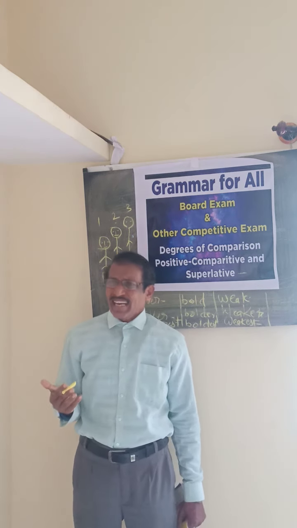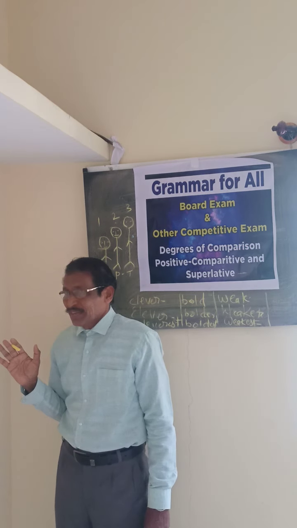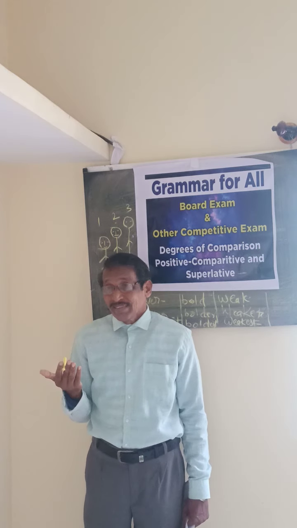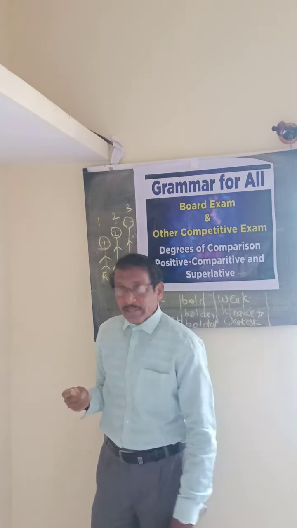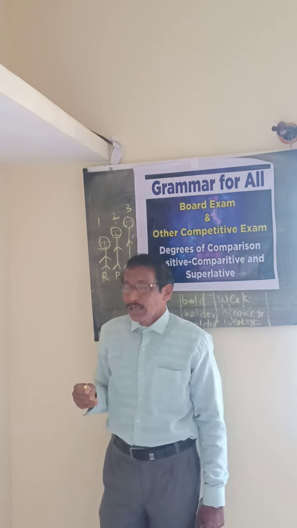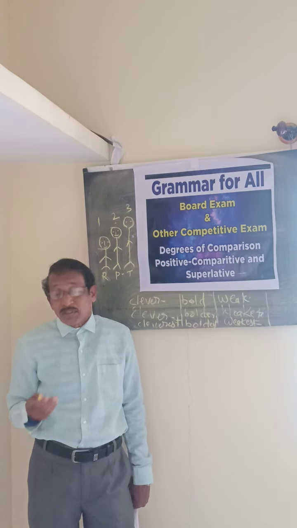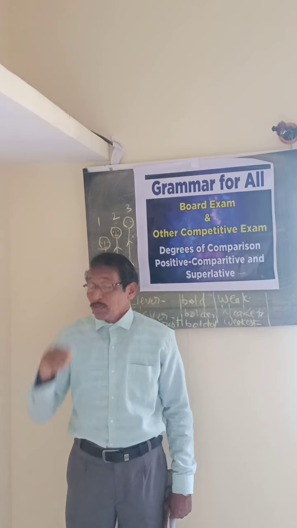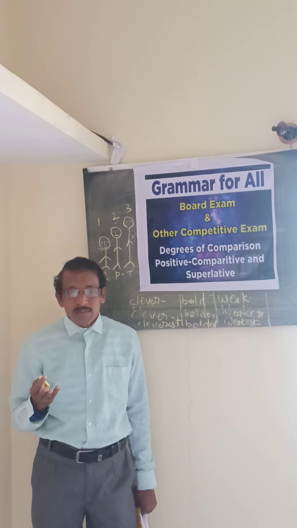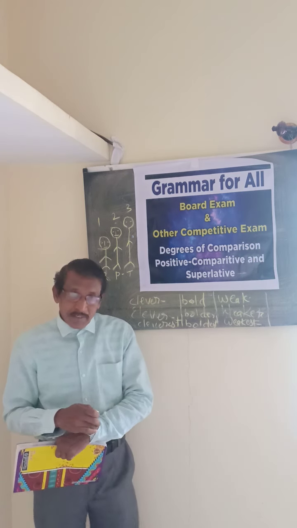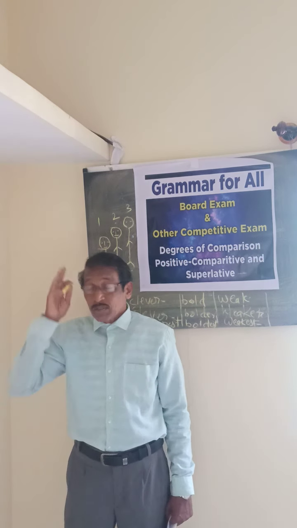But there are certain other words where we are not using this ER or EST. For example, beautiful. It is a positive adjective. But we will not use beautifuler. We can use more beautiful to get a comparative degree. In the same way, we can use most beautiful to get a superlative degree.